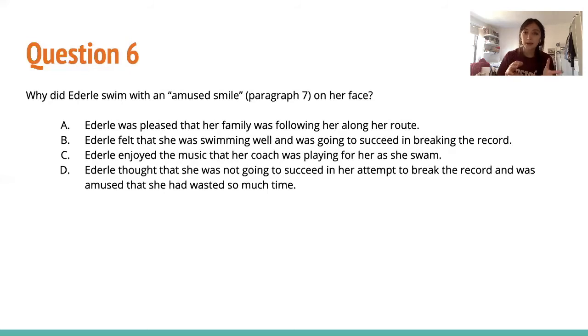So we have to go back to paragraph 7 to understand what's going on. Pretty much, we had just talked about some of the challenges that she was facing throughout her journey across the channel. At paragraph 7, the first sentence is, "For hours, Ederly swam, dodging debris with an amused smile." So amused generally has a positive meaning. If you're amused by something, you're happy about it, you're positive about it.